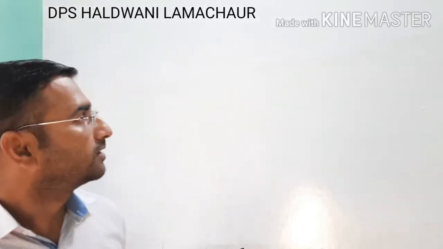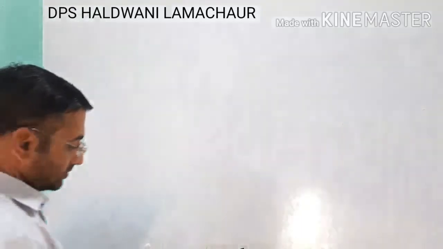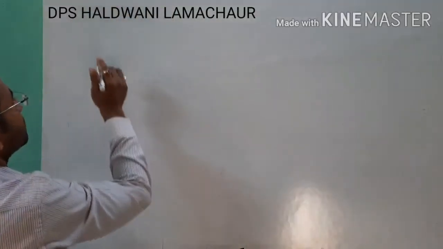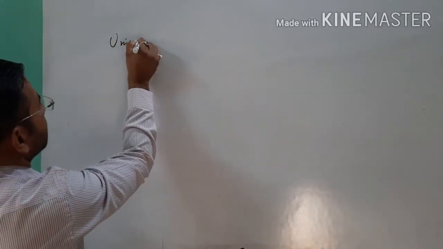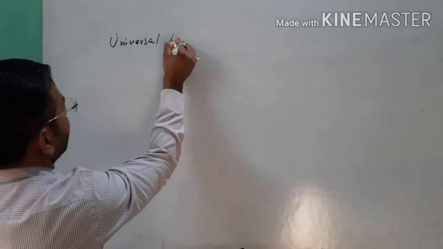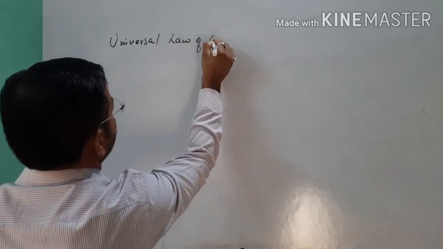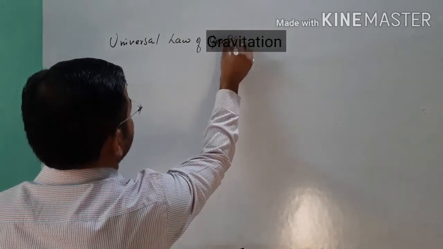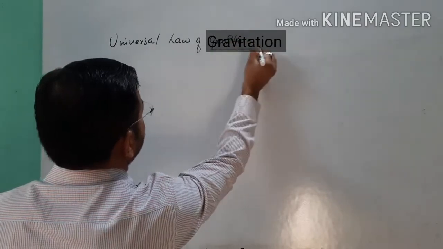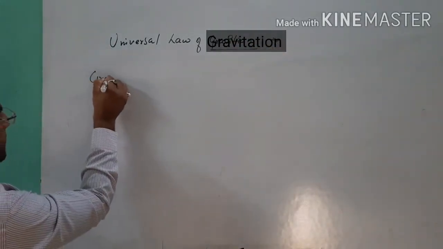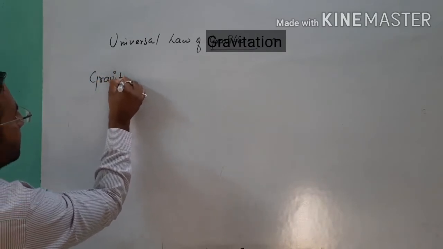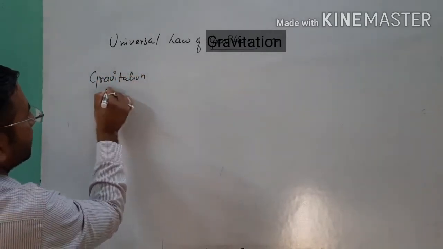So for that we will start this lecture with the first topic, which is the universal law of gravitation. If we think about the definition of gravitation by name, what is the meaning of gravitation?